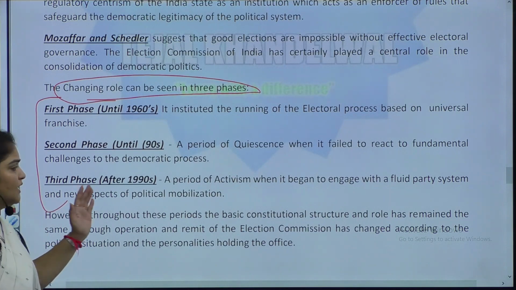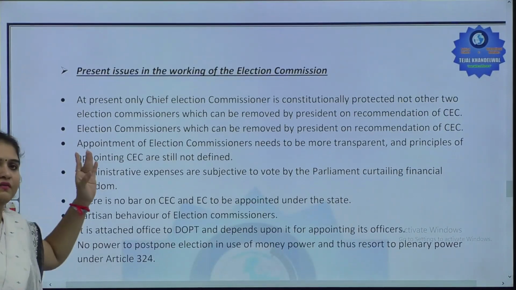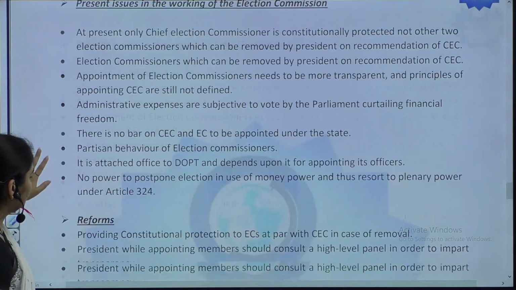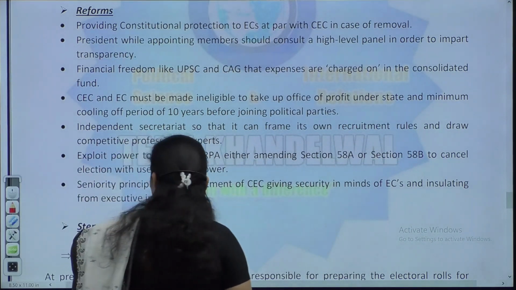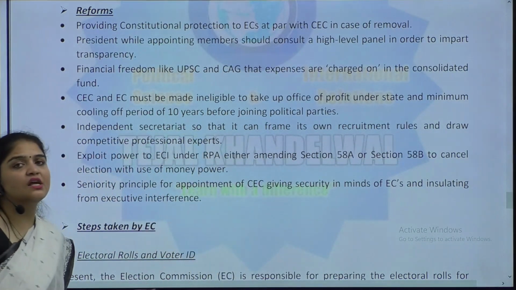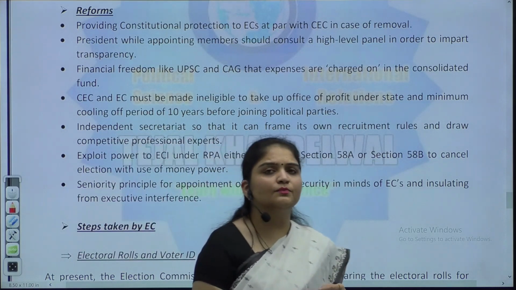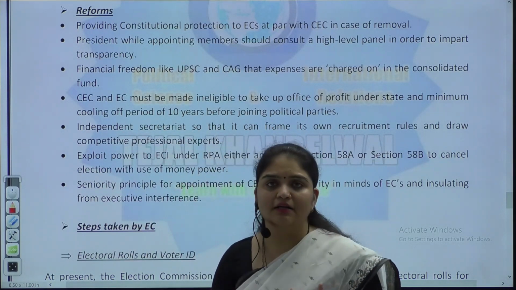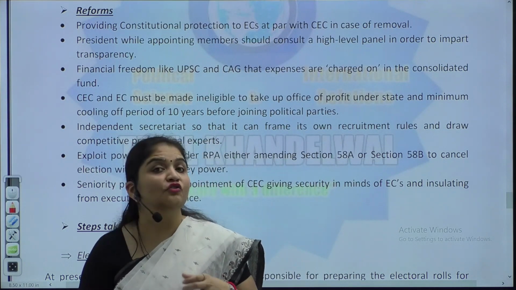And now obviously the other part of the question, right, which is about the issues in the working of the Election Commission and what are the reforms that need to be brought. So, very general, and also what are the steps taken by the EC. Now, these are all basic problems, basic reforms. What you need to understand is that you need to distinguish these themes when you are writing them.